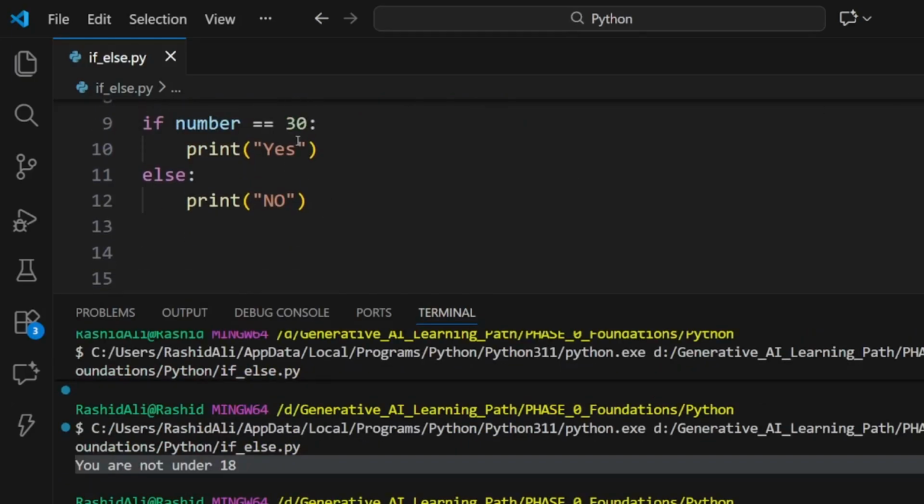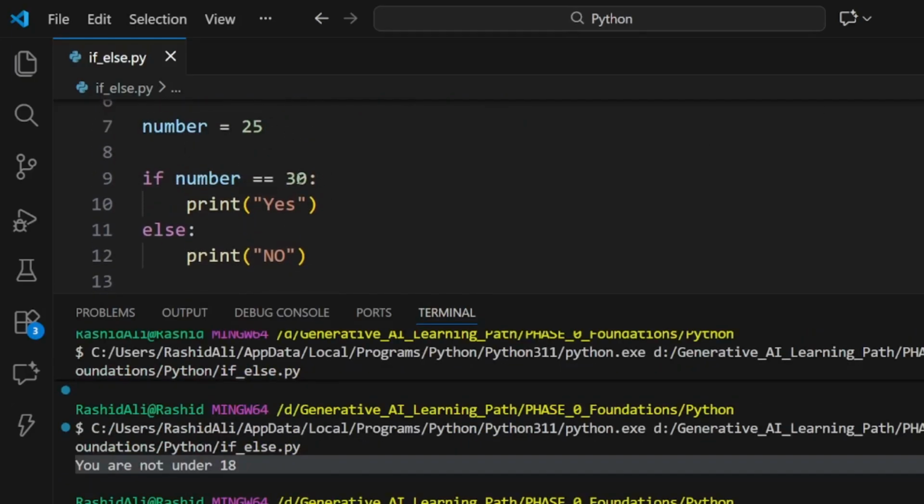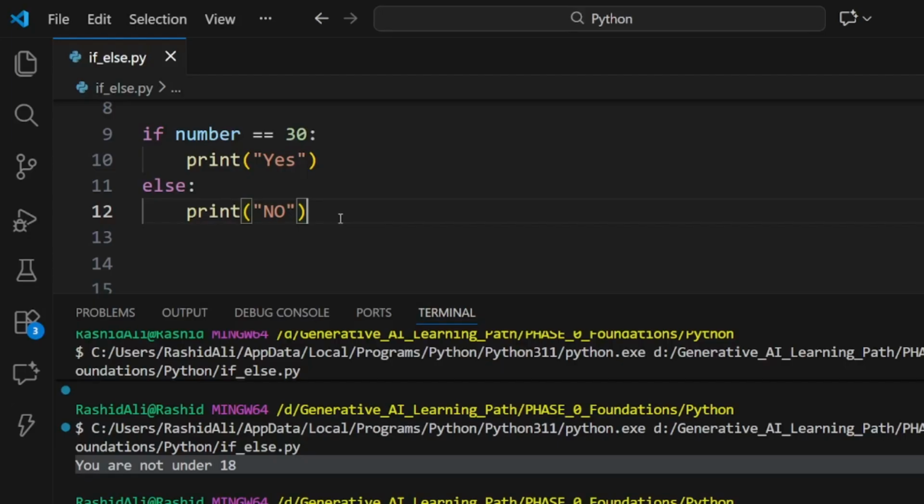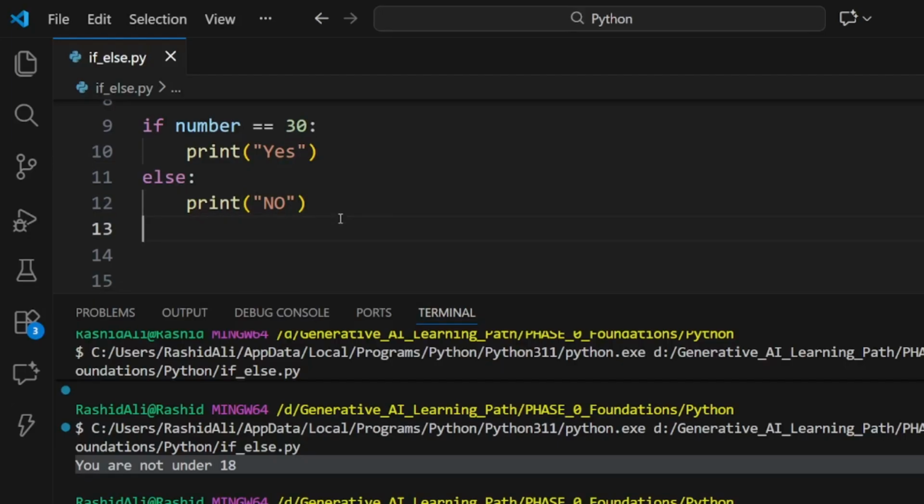You can see that since our number is not equal to 30, this condition becomes false. And after this condition becomes false, this case runs. This is the if else: if one condition becomes true, then run this; if not, then run this. So this is not the only place where we stop.